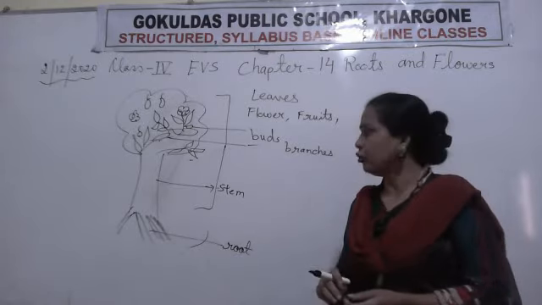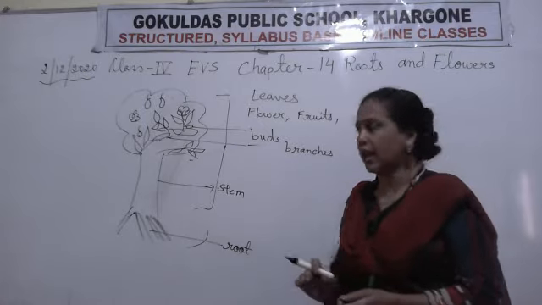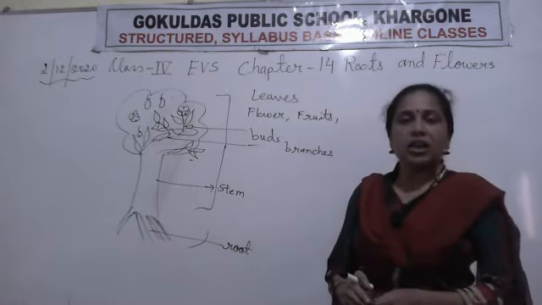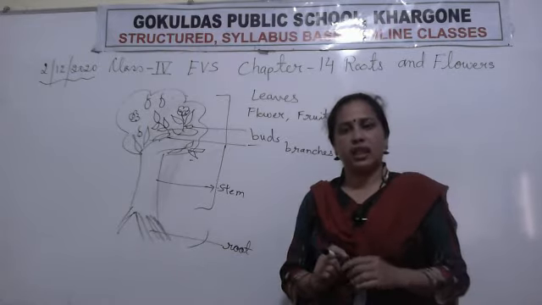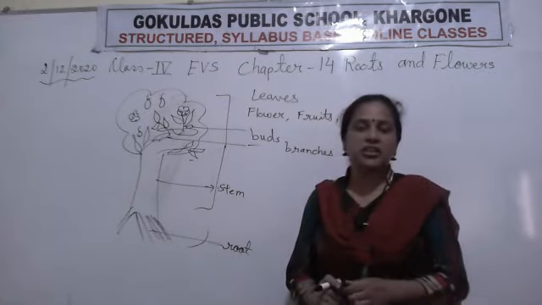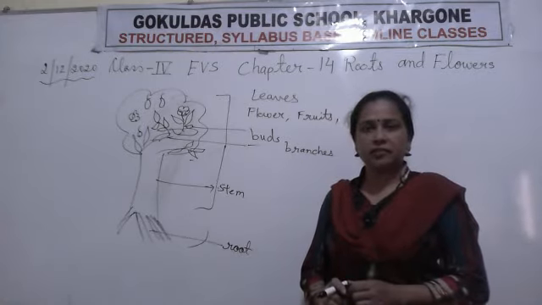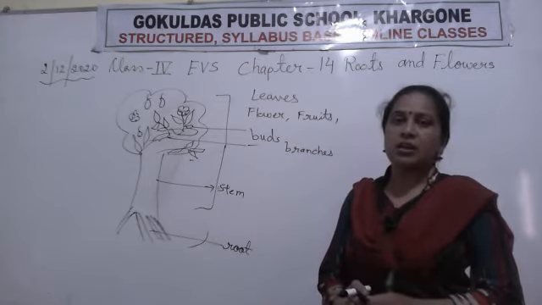And some have woody and green stems. कुछ का green भी होता है और woody भी होता है. And the tree has a strong woody stem covered with bark. छाल से ढका होता है. Clear? So these are the different parts of the plants.